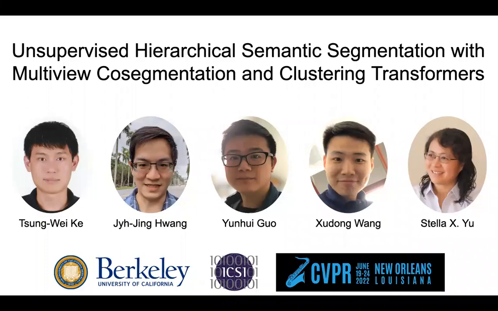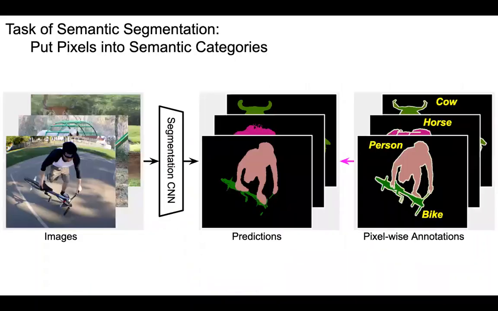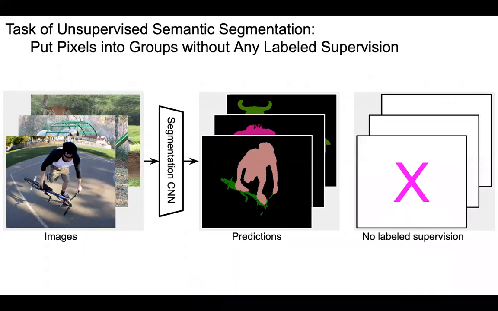Hello everyone, today I'm going to talk about the visual learning framework to tackle unsupervised hierarchical semantic segmentation. Semantic segmentation is a task to put pixels into semantic categories. Given an image, we would like to know if an image pixel belongs to the person, bike, or cow category. However, naming the semantic categories is impossible without supervisions from labels. Unsupervised semantic segmentation is in fact a task of grouping, not classifying pixels from unlabeled images.